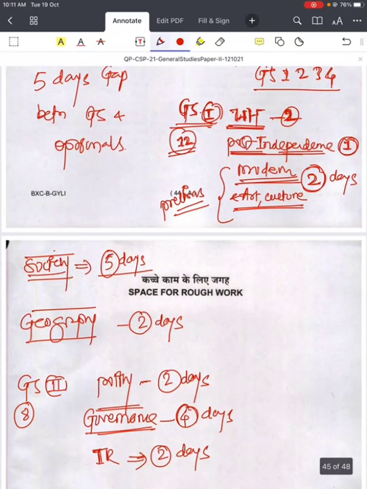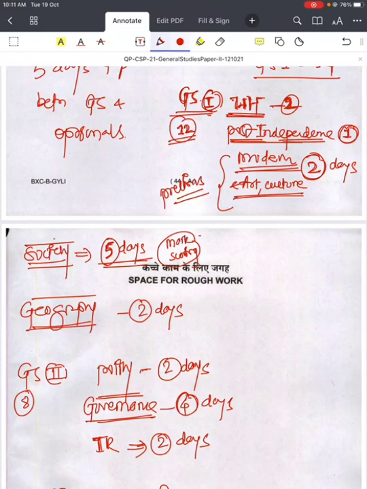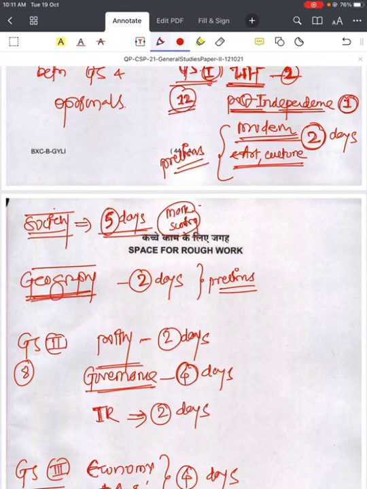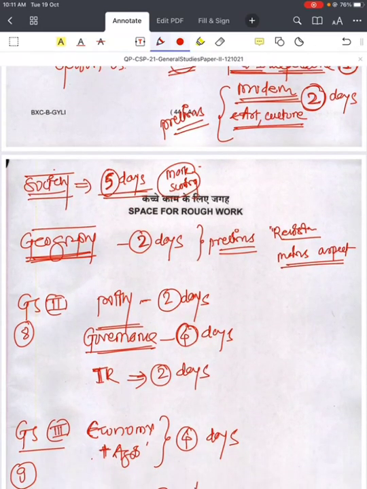Then for society, 5 days. Why more days? Because society is very scoring. If you put more effort into society, you can get good marks in GS1. So 5 days. Then geography, 2 days. Why only 2 days? Because in prelims you have almost gone through all of NCERT, GC Leong and your class notes, so you can finish geography in 2 days. Finish means only revision is needed. And one important thing: read it from the mains aspect. Earlier you read it from the prelims aspect, now read it from the mains aspect.